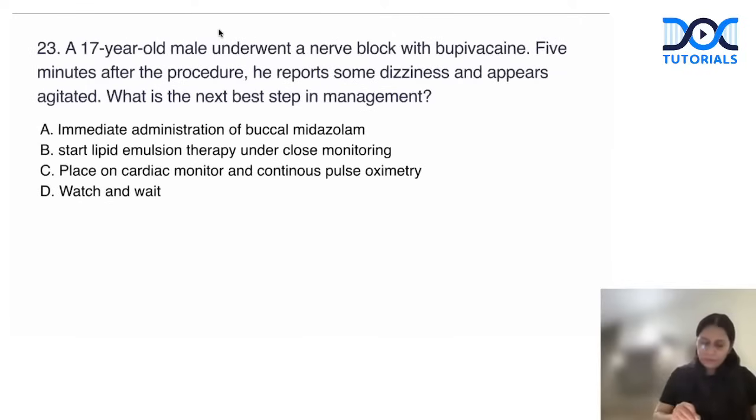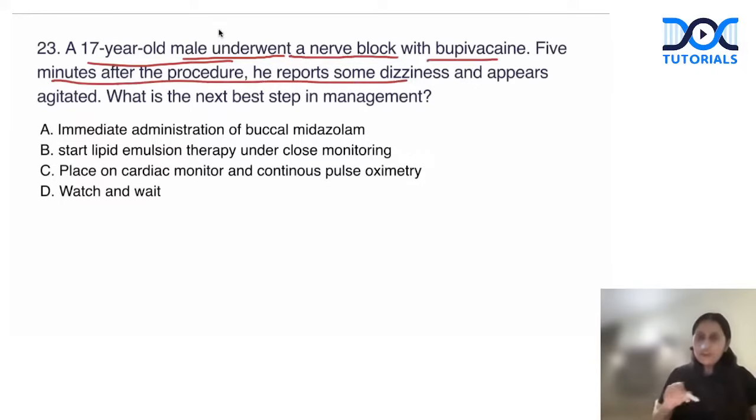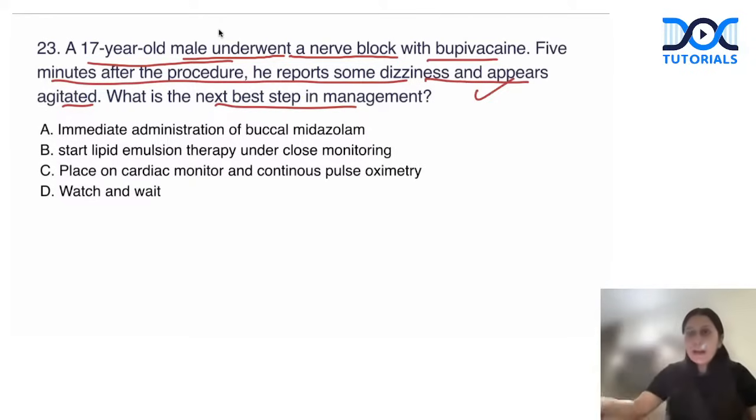Next question. A 17-year-old male underwent a nerve block with bupivacaine. 5 minutes after the procedure, the patient was dizzy and agitated. Next best step in management. So we gave him a block and the patient became anxious and dizzy. Mostly the immediate diagnosis we will suspect is local anesthetic systemic toxicity. And the antidote for it is 20% intralipid emulsion. So we will start the lipid emulsion and put the patient in close monitoring.